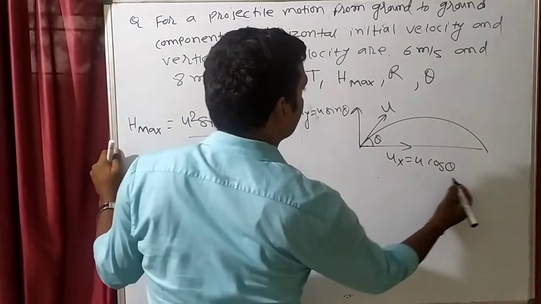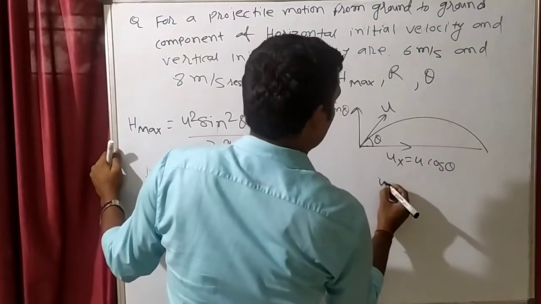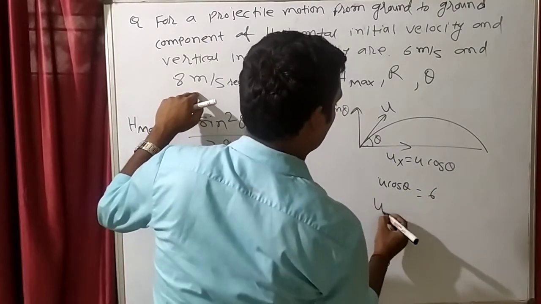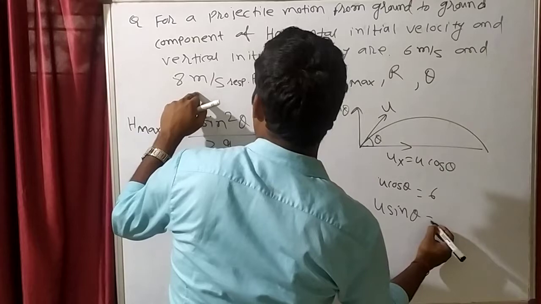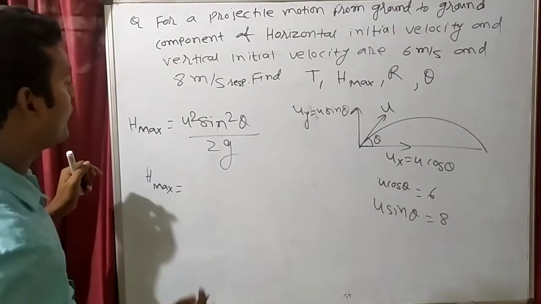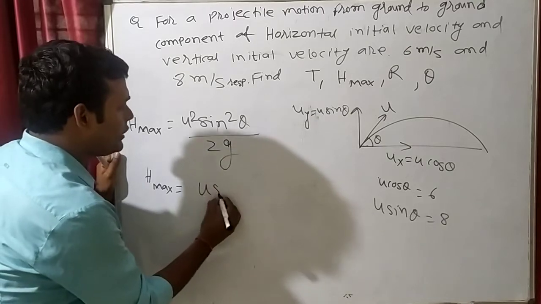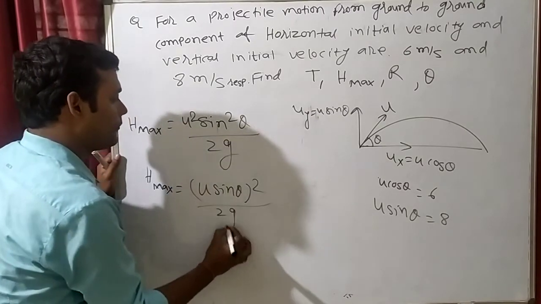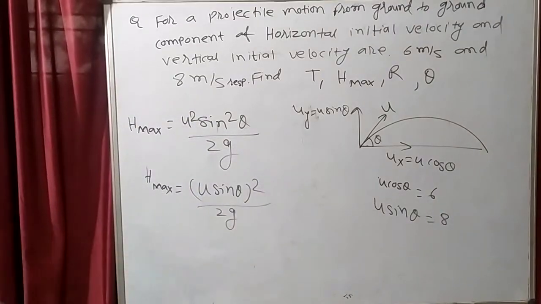Okay, u cos theta how much they have given? u cos theta they have given 6, and u sin theta how much they have given? 8. So can we write that this is (u sin theta) square divided by 2g. This formula can be written like this, no?